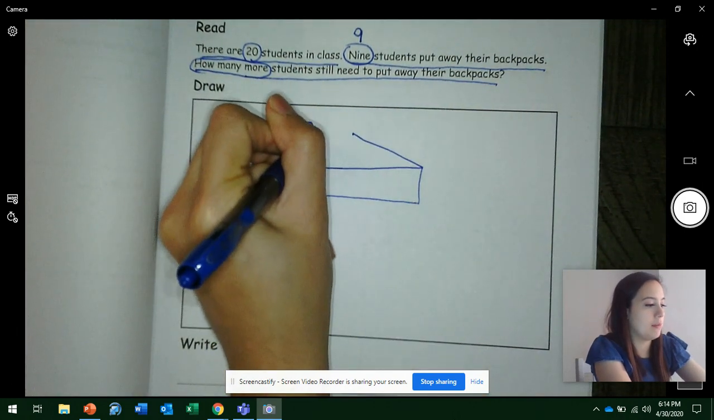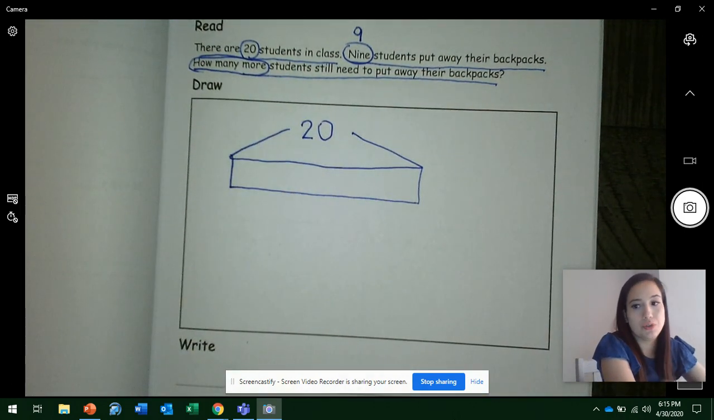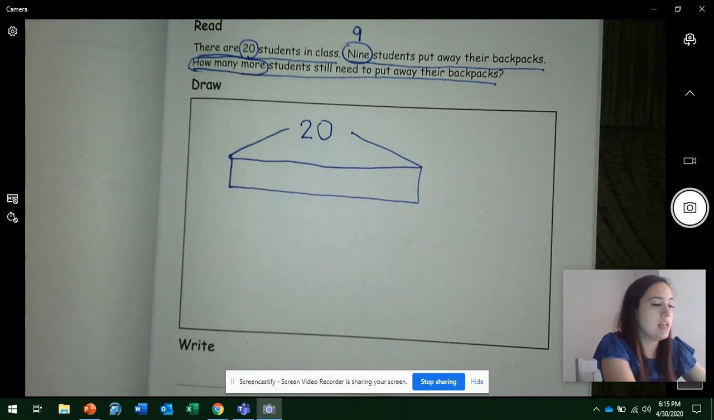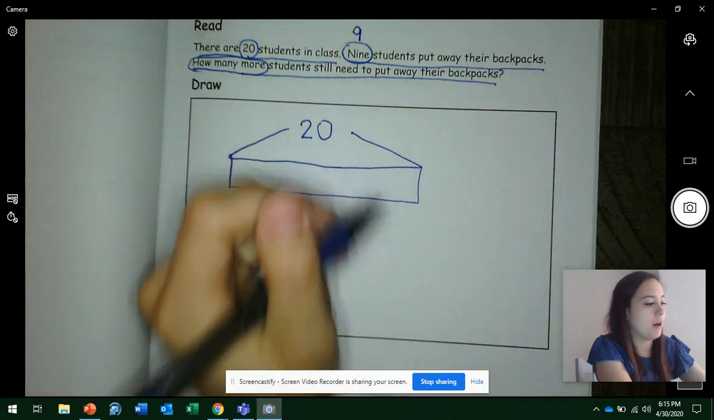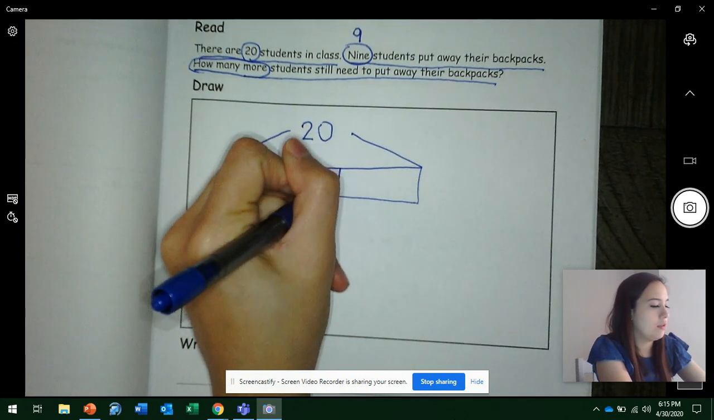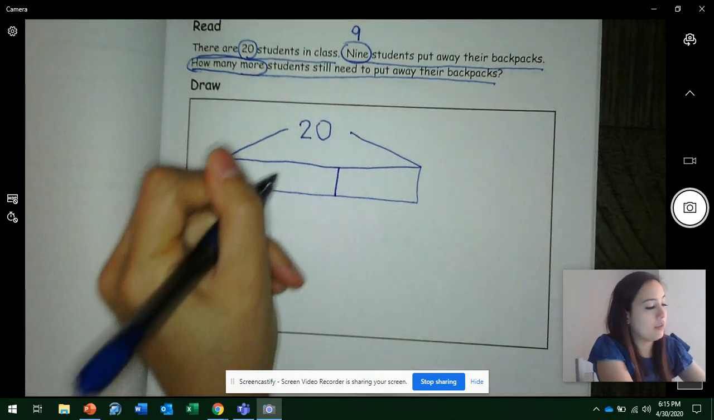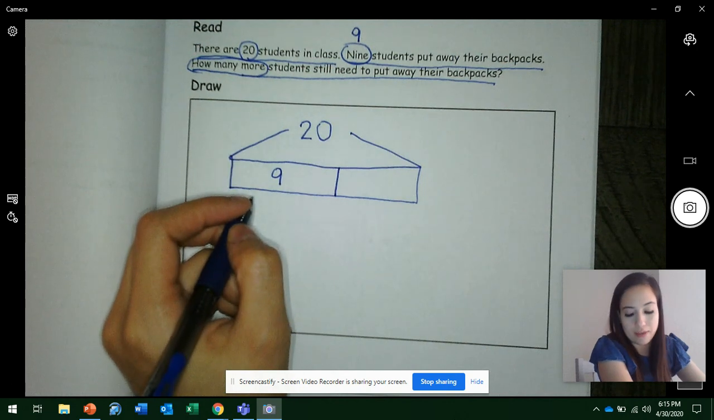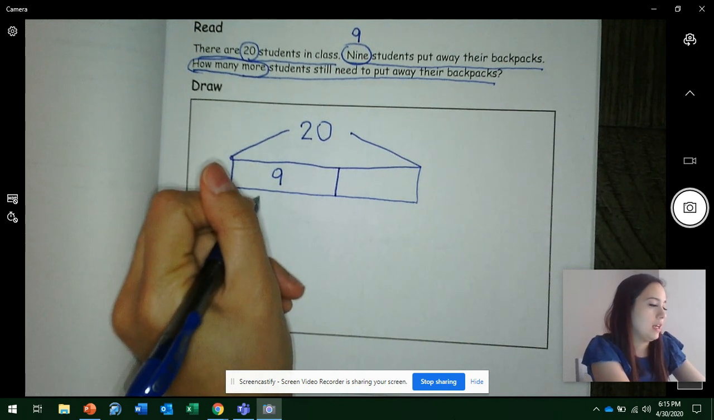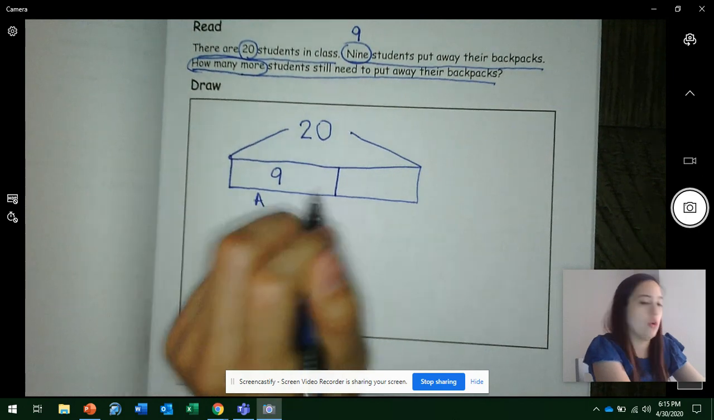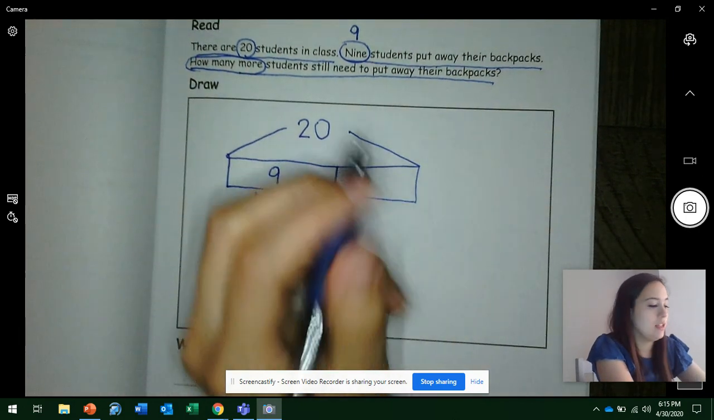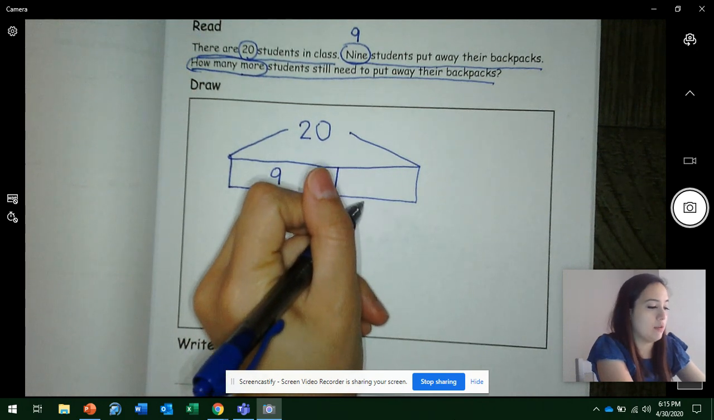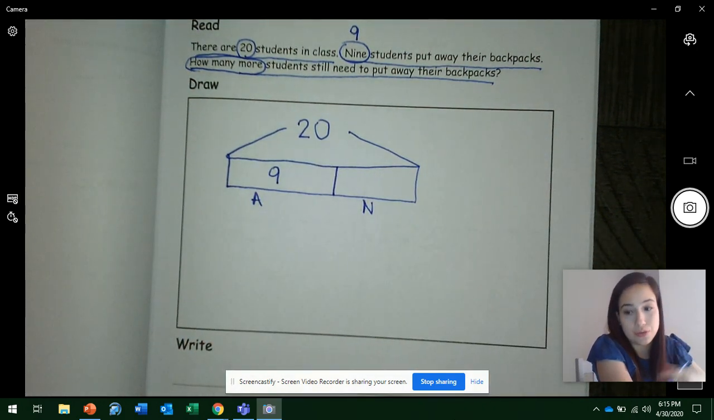So we're going to put our total up here where it goes. Because there's 20 students in this class. But it says that 9 put away their backpacks. So is 9 a total or a part? Get ready. Yes, a part. So we're going to divide the tape and we're going to put 9 in one of the parts. And these are the students who put away their backpacks. So I'm just going to put an 8 because they put them away. And these are the students that need to put them away. So I'm going to put an N because they still need to do it.